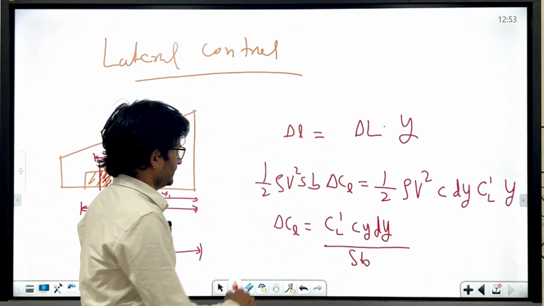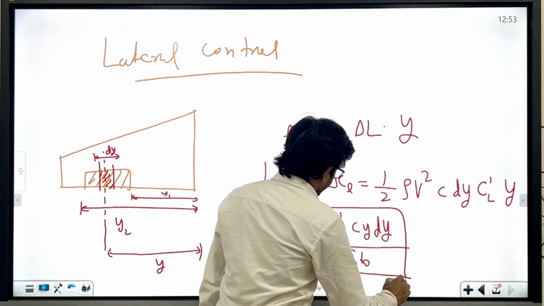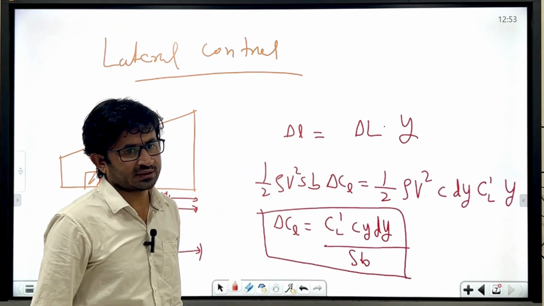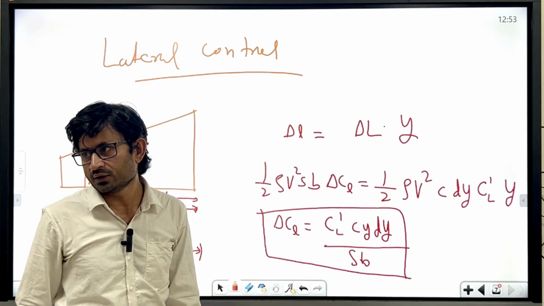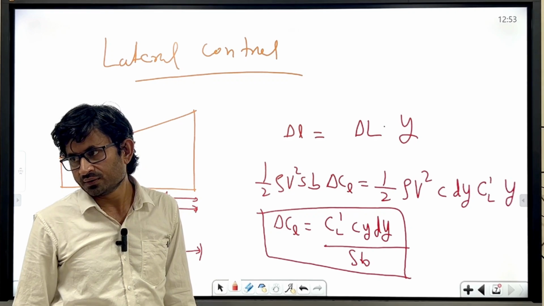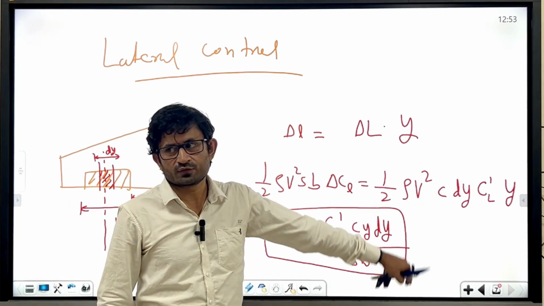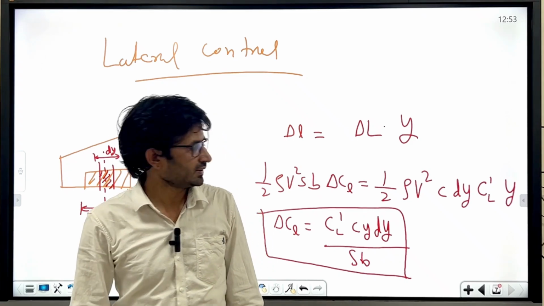As simple. Do not confuse section lift coefficient with what I have written here. Small l denotes the rolling moment, capital L denotes the lift, and dash I am denoting the lift coefficient at a section. What section? This aileron section.